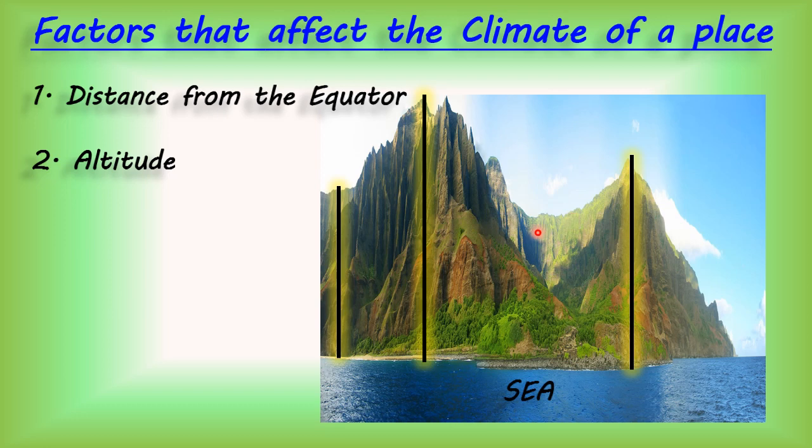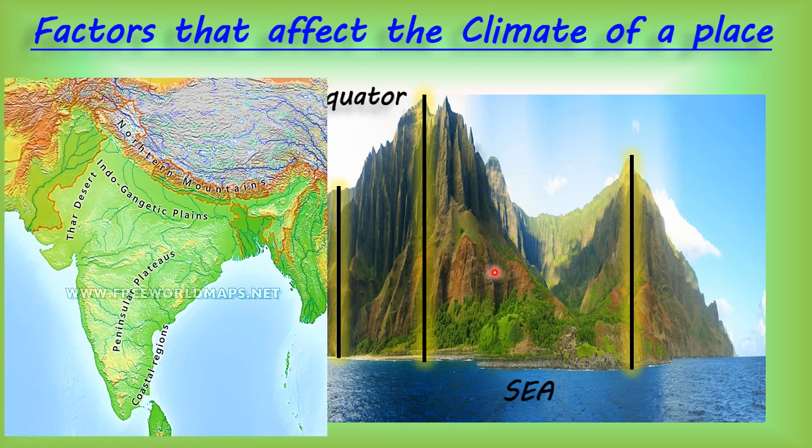Is it clear, children? Now, to understand this, see here. Again, I am repeating, we measure the height or altitude of the land from the sea level. Why? Because sea level is the lowest level of the earth.